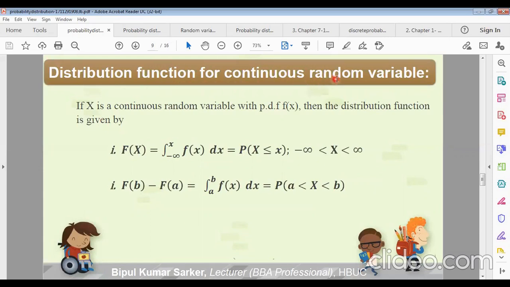So for the distribution function of a continuous random variable, if X is a continuous random variable with probability density function f(x), then the distribution function is given by F(x) equals the integral from minus infinity to x of f(x) dx, which equals the probability of capital X less than or equal to small x, because X lies between minus infinity and plus infinity. This is a property of the distribution function. We can take this definite integral as F(b) minus F(a), where X lies between a and b. So this probability can be written as the integration from a to b of f(x).